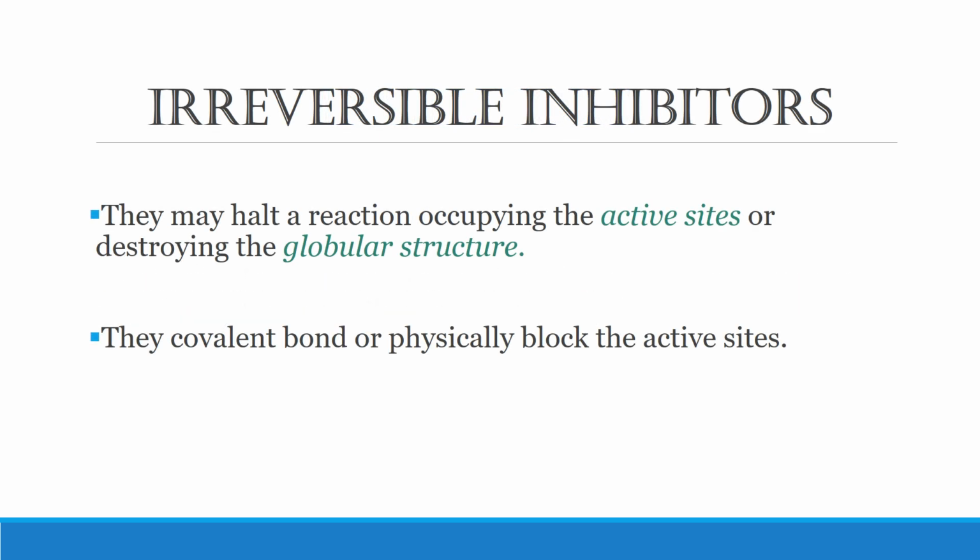Coming to the classification, we have a group of inhibitors known as the irreversible inhibitors. From their name itself we can get an idea of their mechanism: they adhere to the enzyme's globular structure at the active site, but they form a very strong bond at the active site, due to which the enzymatic activity is blocked permanently.